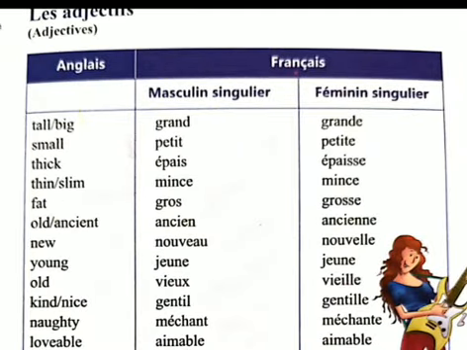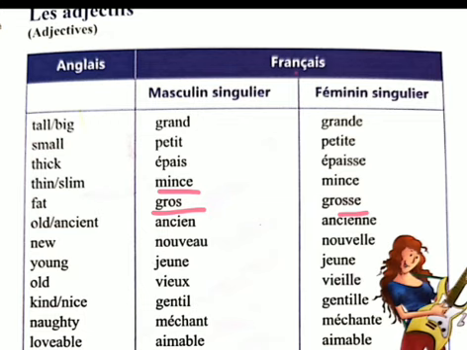And then the fourth word is already ending with e, so no need to change. Next is gros. It is also the fourth rule, where we have to double the last consonant and then put e. Gros means fat. Here also the fourth rule is followed, where we have to double the last consonant.